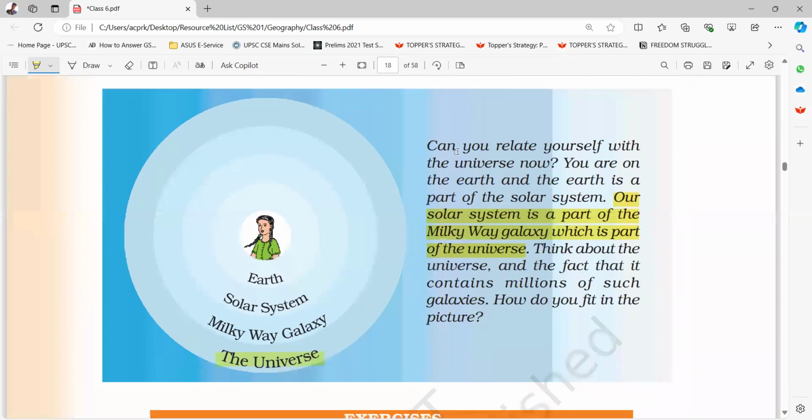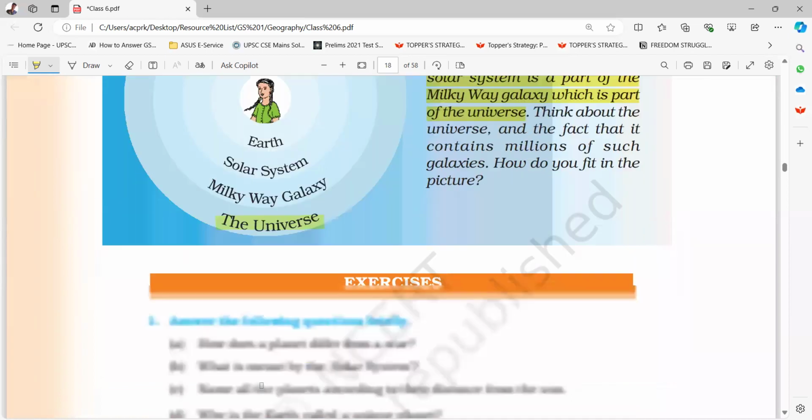Okay, can you relate yourself with the universe now? You are on the Earth, and the Earth is a part of the solar system. Our solar system is a part of the Milky Way galaxy, which is a part of the universe. Think about the universe and the fact that it contains millions of such galaxies. How do you fit in the picture? You, Earth, solar system, Milky Way galaxy, the universe.